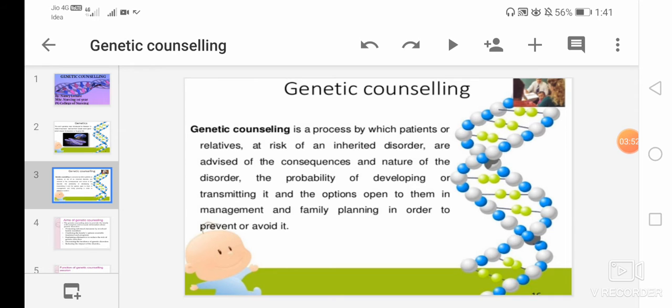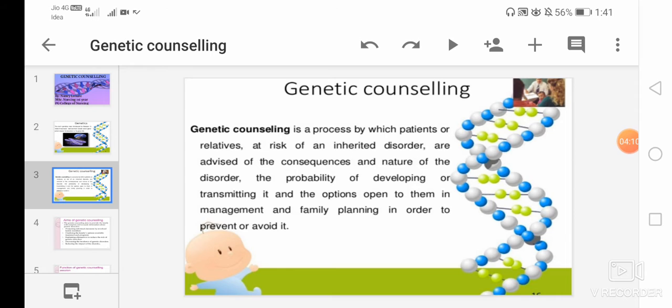Inherited disorder means, as I told earlier, passing of familial elements from one generation to the next.